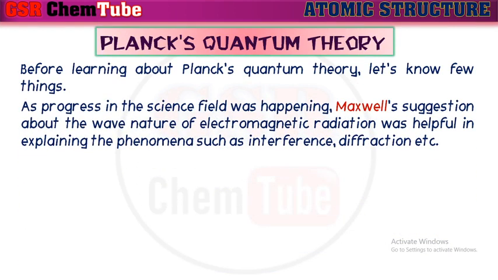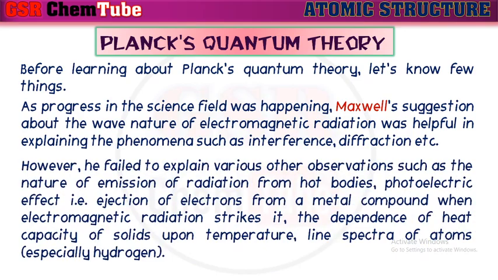As progress in the science field was happening, Maxwell's suggestion about the wave nature of electromagnetic radiation was helpful in explaining phenomena such as interference, diffraction, etc. However, he failed to explain various other observations such as the nature of emission of radiation from hot bodies, the photoelectric effect, that is, ejection of electrons from a metal when electromagnetic radiation strikes it, the dependence of heat capacity of solids upon temperature, and line spectra of atoms, especially for hydrogen. So all these phenomena were not explained by Maxwell's suggestions.